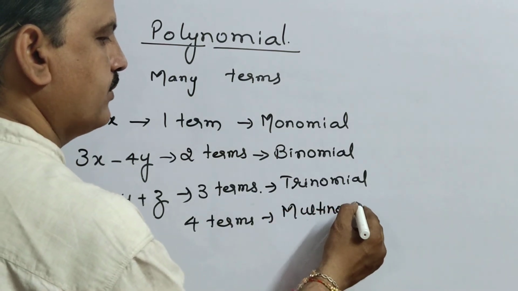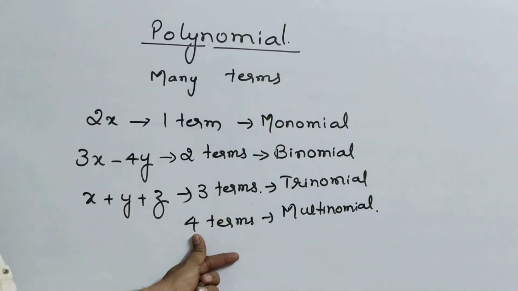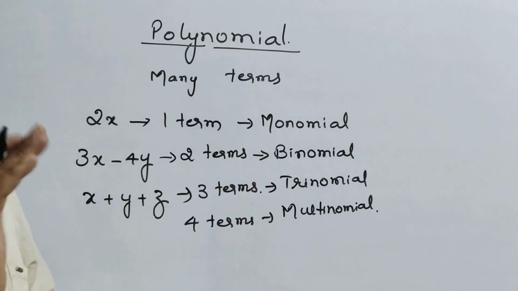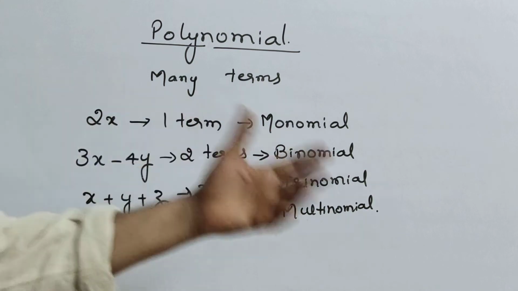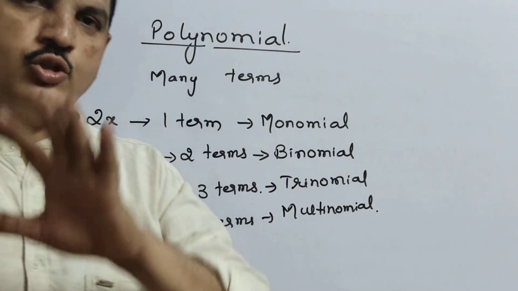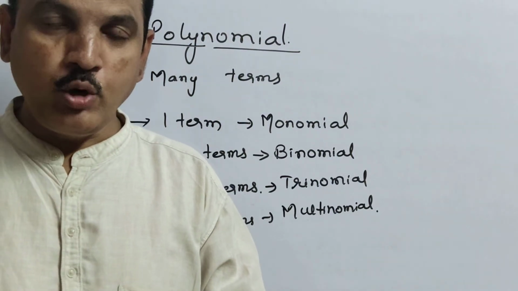Multinomial. More than 3 terms means multinomial. But listen very carefully, children. You may get a doubt: sir, what are polynomial, monomial, binomial? It's not the point. Polynomial means 1 or more terms. Actually, those all come under polynomial. 1 or more terms are called a polynomial.